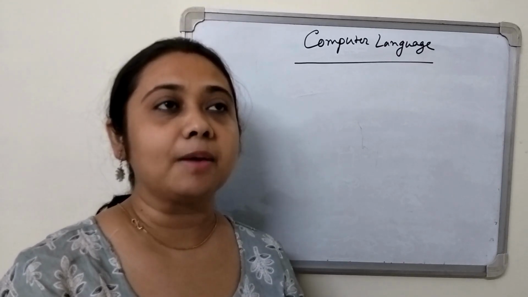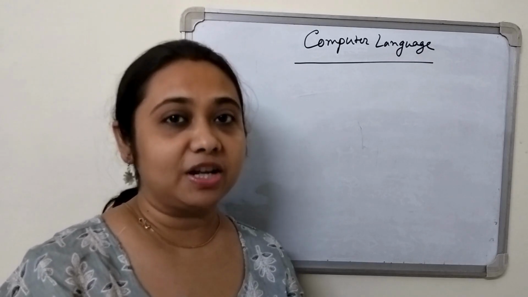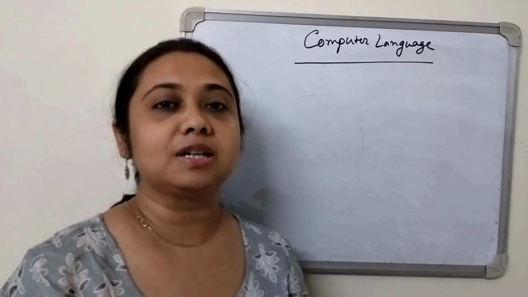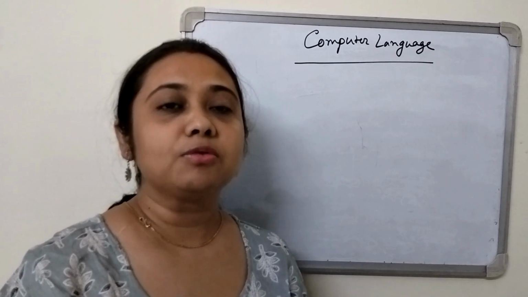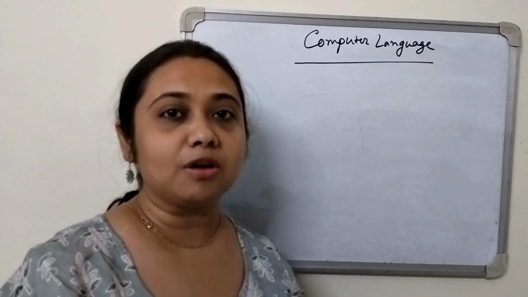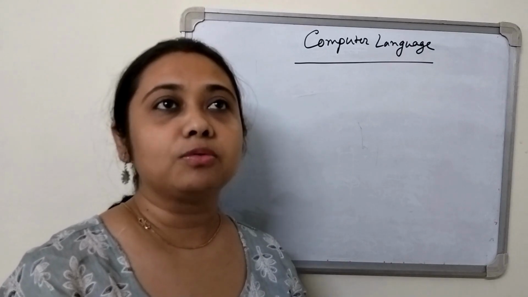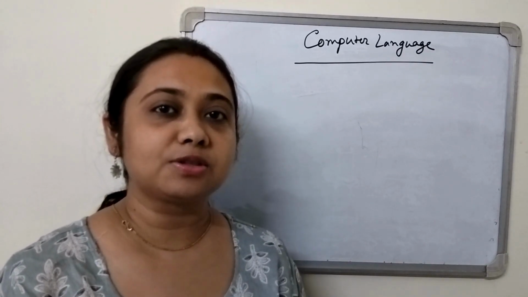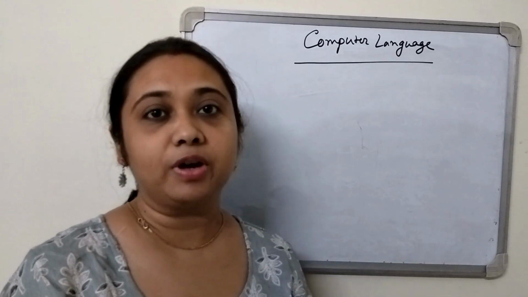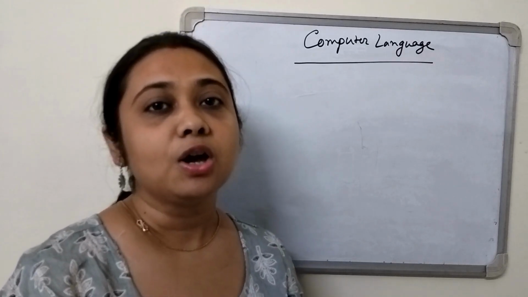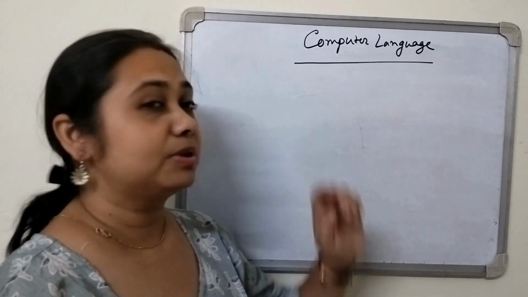every language has some rules and regulations. That means when we have to learn the English language, then we have to follow some grammar and vocabulary. So we have to know the rules for creating a sentence, or we have to know some words to communicate with each other. Same thing in the computer language. When we want to interact with the computer, we need a computer language.